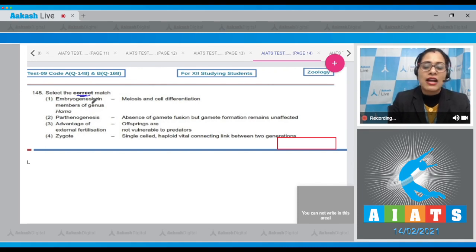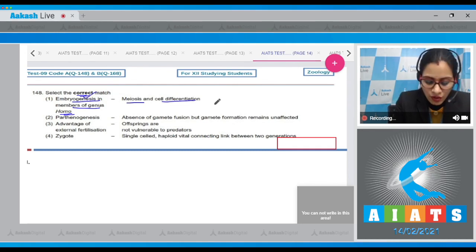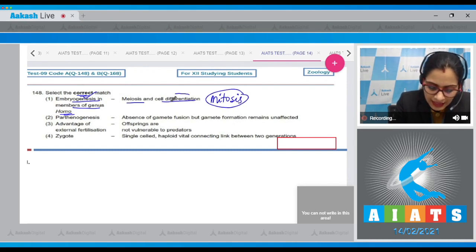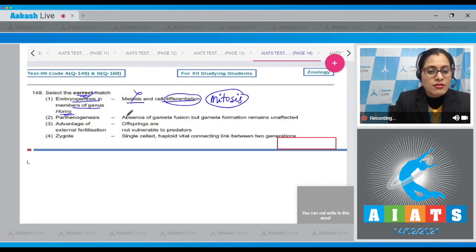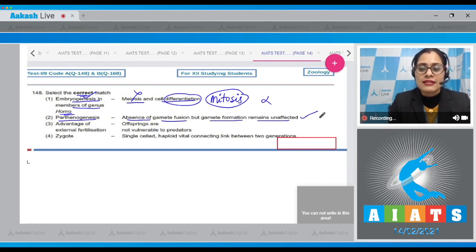Select the correct match. The very first match says embryogenesis in members of genus Homo, and the match is meiosis and cell differentiation. As embryogenesis involves mitosis and differentiation and not meiosis, this is an incorrect match. The second match says parthenogenesis, and the match is absence of gamete fusion but gamete formation remains unaffected, and as it is a correct match, this is a correct answer to our question.